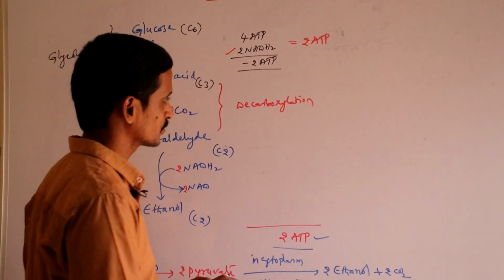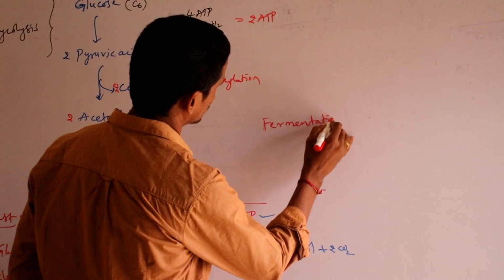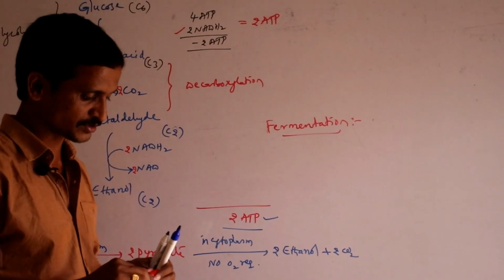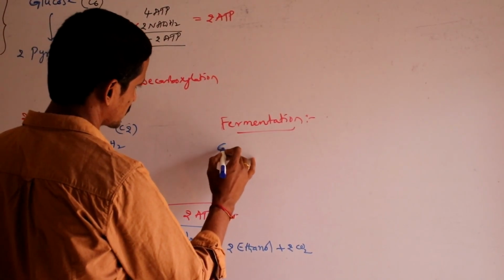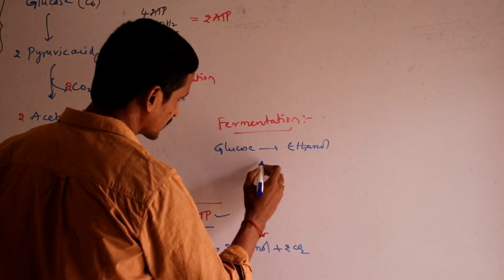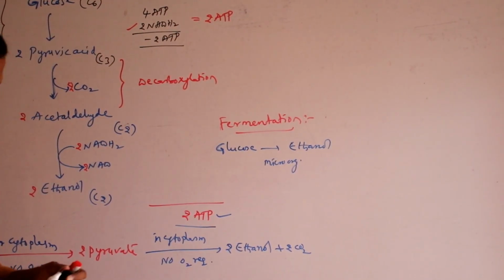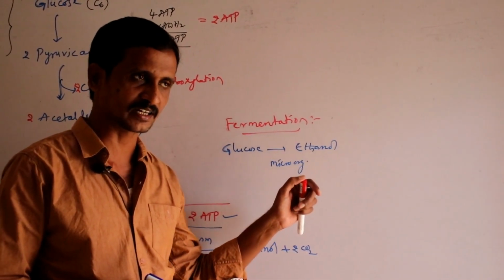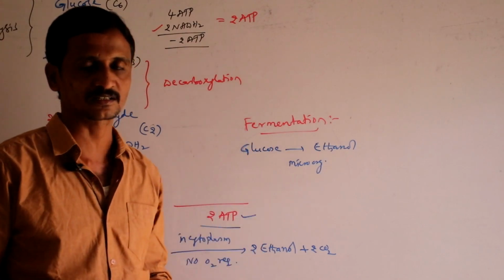Then here itself we need to learn one more technical term, that is fermentation. Fermentation, we can use almost the same definition, is the process of partial breakdown of glucose into ethanol, but in the presence of microorganisms. The process of breakdown of glucose into ethyl alcohol, ethanol and carbon dioxide, and other organic substances are produced. But in the presence of microorganisms, then it is called fermentation.